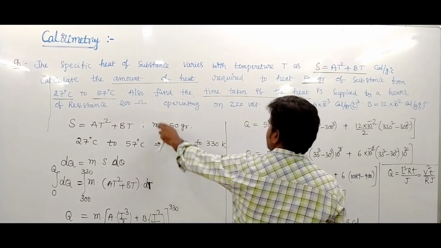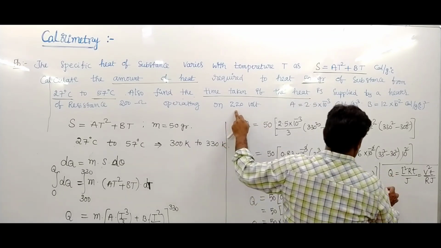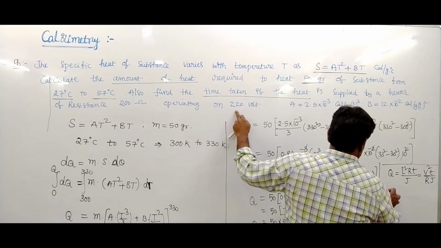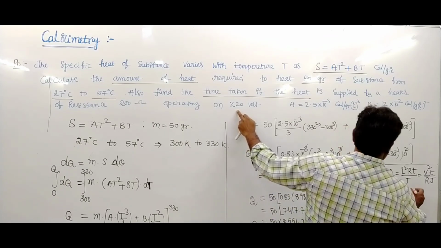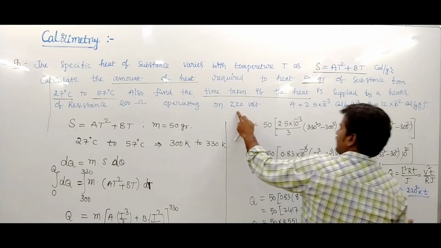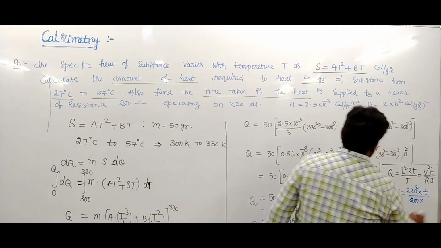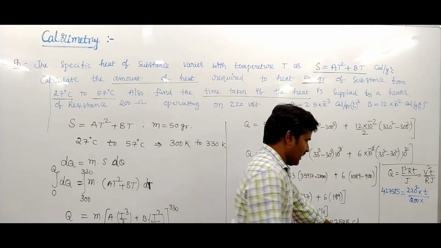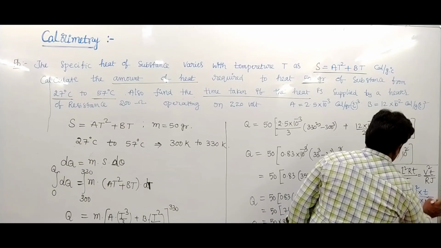Given that the resistance is 200 ohm and the potential difference is 220 volt, the Q value 427585 equals 220 square into time upon 200 into J, where the calorie is converted using J equal to 4.2.